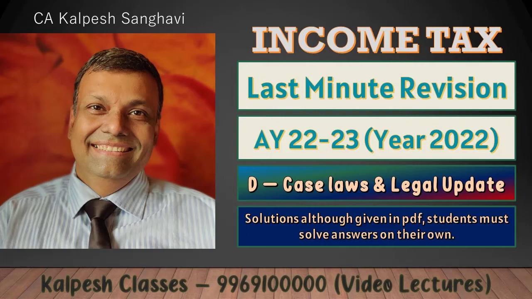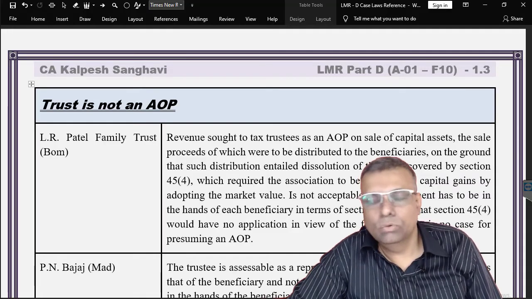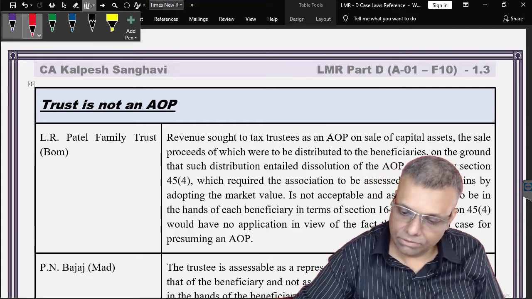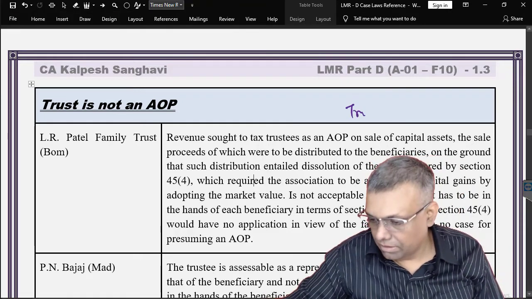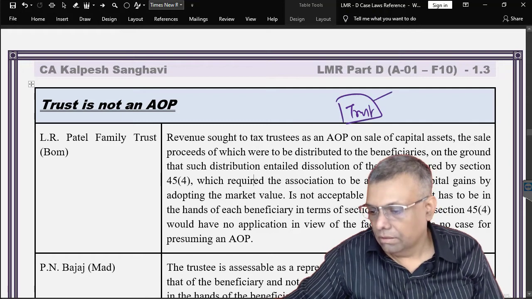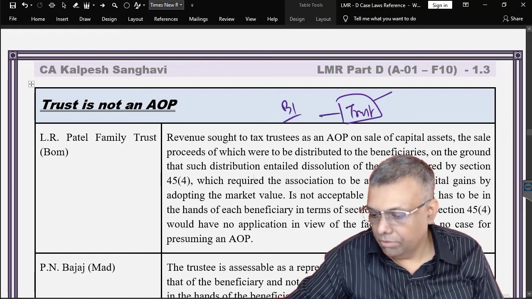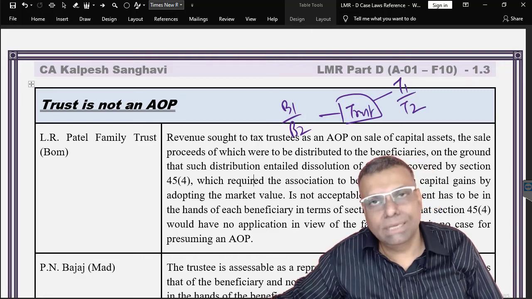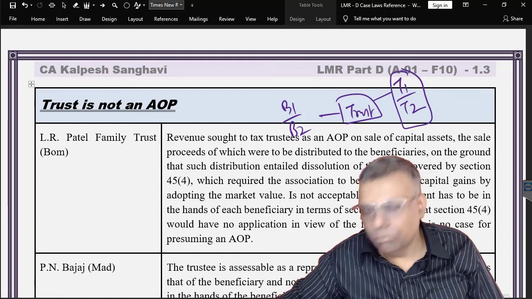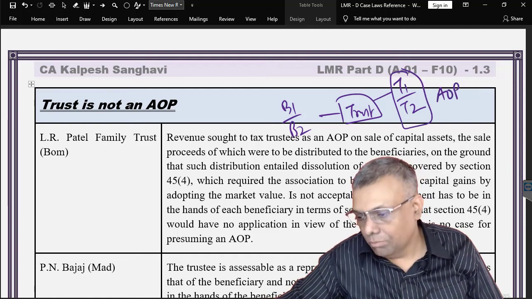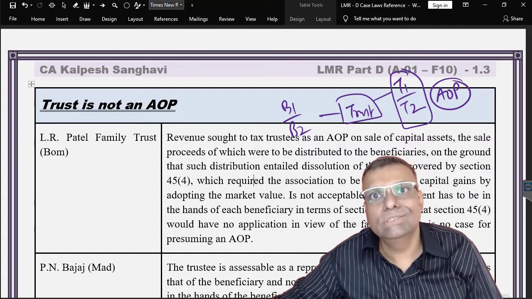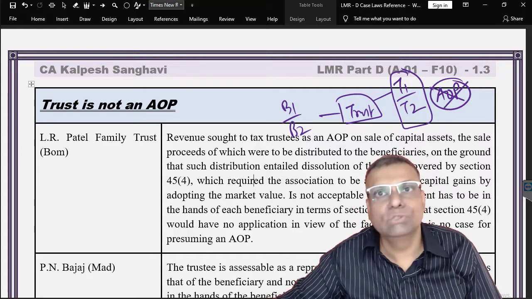Now friends, one more very good and important conceptual aspect with respect to the taxation of a trust, okay. Say for example there is a trust with two beneficiaries B1 and B2 and two trustees, T1 and T2. Trustees are the responsible persons, as you already know. So there is more than one. Can I say that because they are more than one, it is an AOP? The courts have always clarified that the trust is not an AOP. I repeat, a trust is not an AOP.